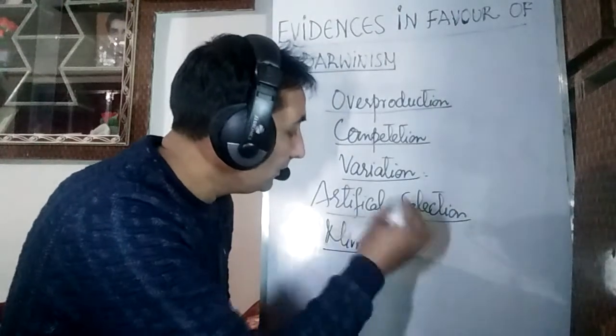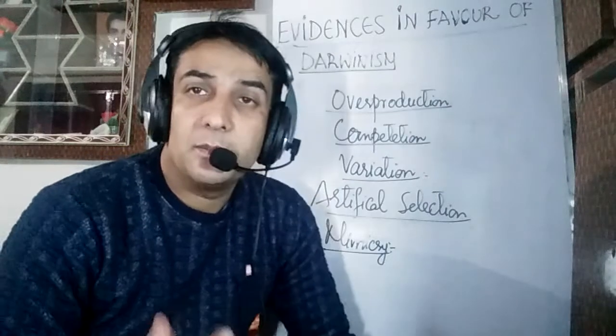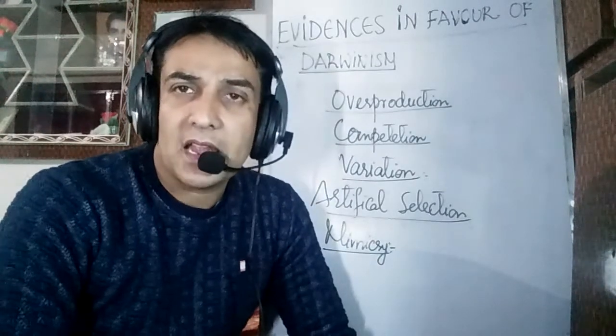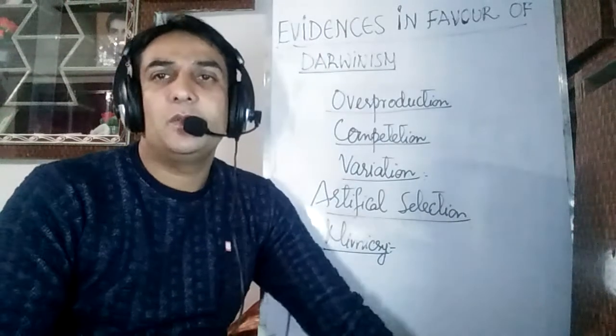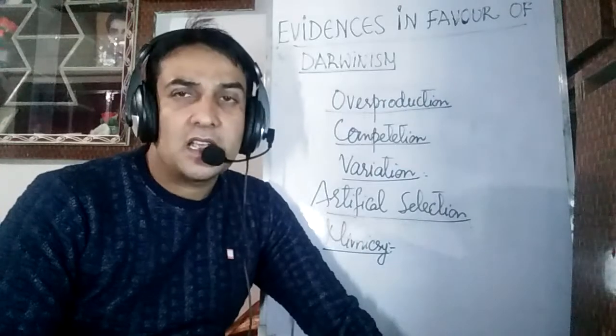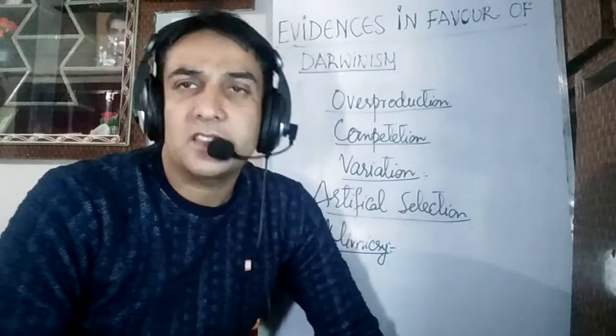Mimicry. Now we see that the mimic always mimics the model, and when we analyze this in terms of evolution, we have to believe that such things are not coincidence. Such things have evolved gradually over the course of millions and billions of years.